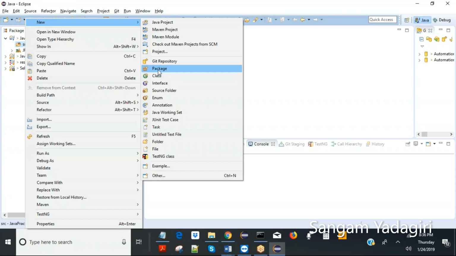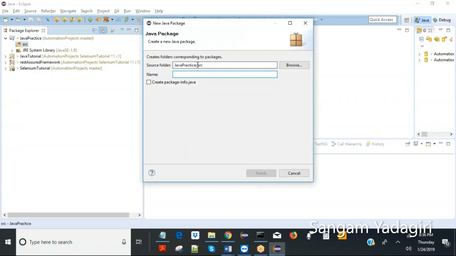So first we are going to create a package. This package will be created inside the source only. Java practice is the outside folder, and source is the inside folder. In the source I'm going to create it, so it will be Java practice slash source slash whatever name you are going to give.